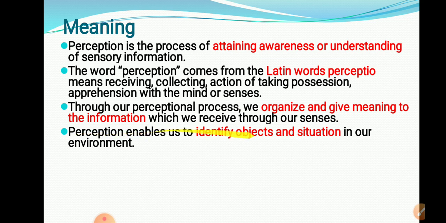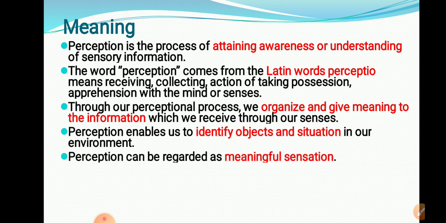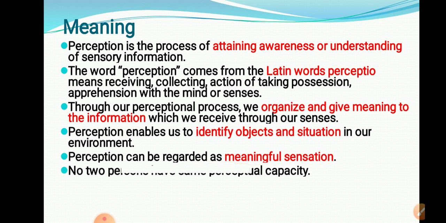Perception enables us to identify the objects and situations in our environment. Whatever situation is there in our environment, whatever objects are present, object means anything: instruments, any machineries, whatever is present in the environment. In that way, we try to identify that object. Identifying that object is nothing but the perception process. Perception can be regarded as meaningful sensation. Whatever information we receive, we give meaning to that information. That is nothing but perception.